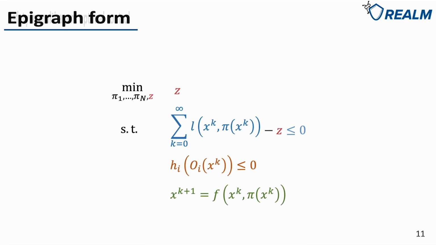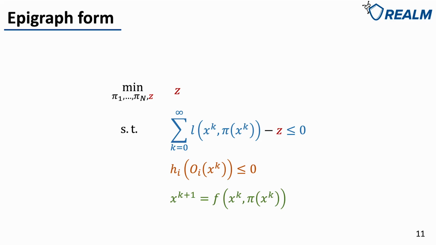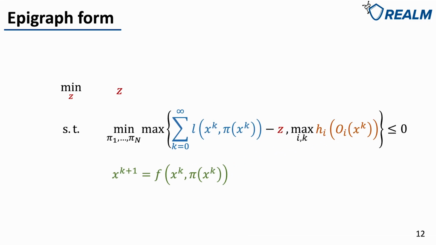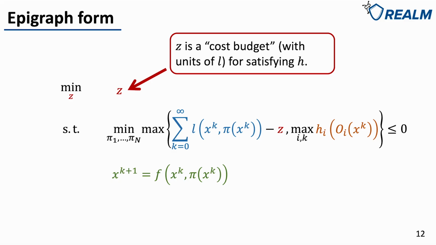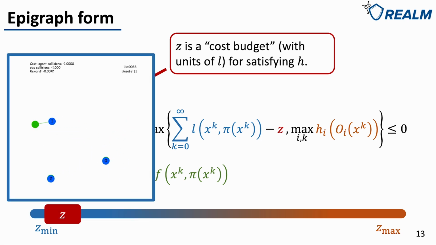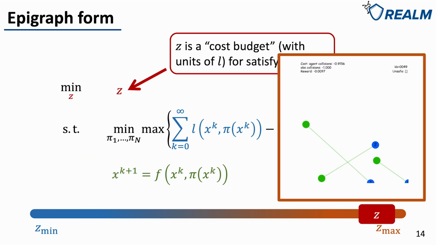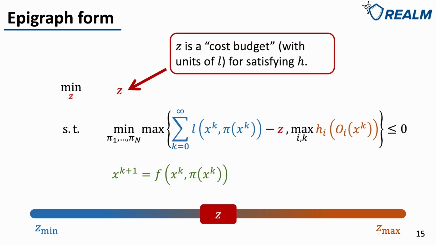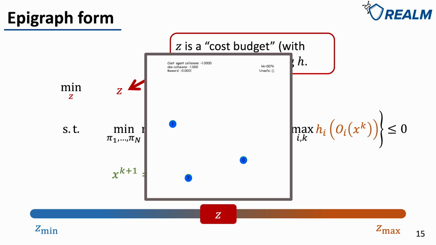The answer is yes, and we can use the epigraph form. We can show that the original problem is equivalent to this problem, with z being an auxiliary variable. The problem can be further written in this way. Here, z can be interpreted as a cost budget, which creates a sliding bar between performance and safety. With a small z, we have a low cost budget and have to focus on minimizing the cost. Therefore, we will learn an aggressive policy. With a large z, we can have a large cost, so the policy focuses on safety and has conservative behavior. With the optimal z, the policy achieves the best performance while maintaining safety.